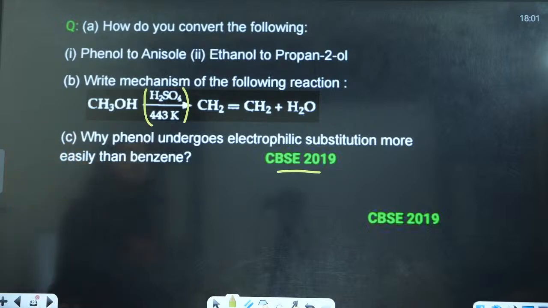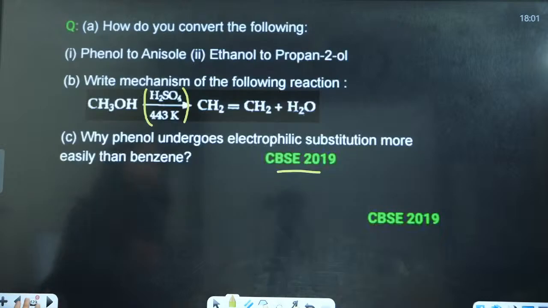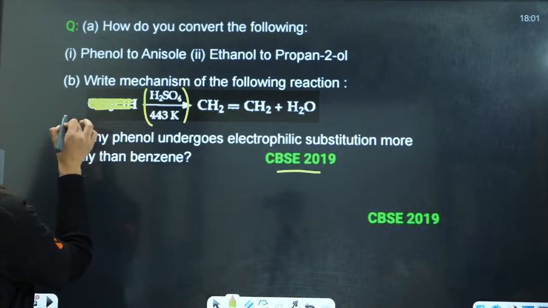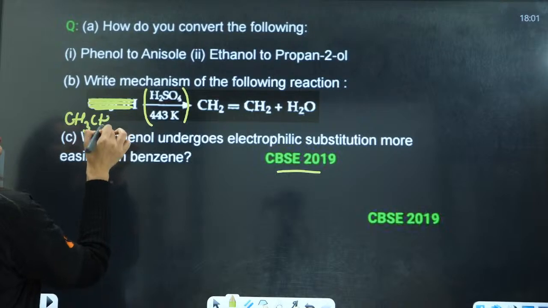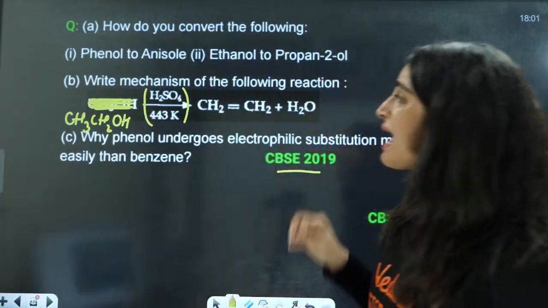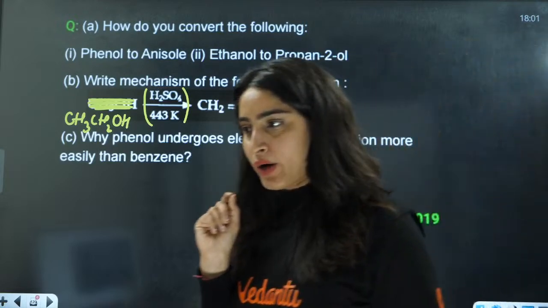It should be CH3, CH2, wait. Okay, the question here is wrong. It should be CH3CH2OH. There will be dehydration from one molecule at 443 Kelvin. Temperature here is very important.